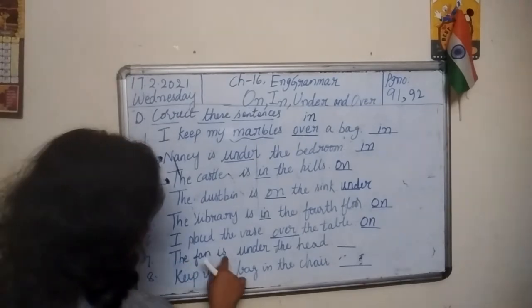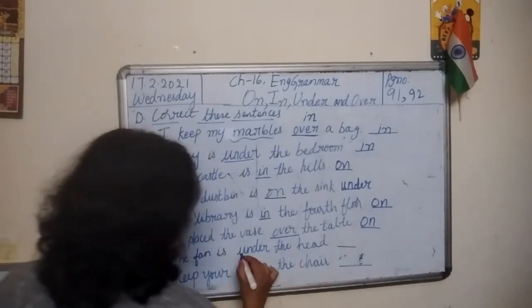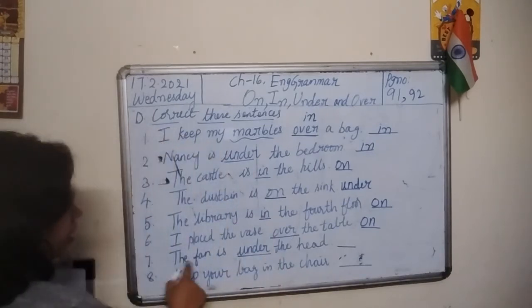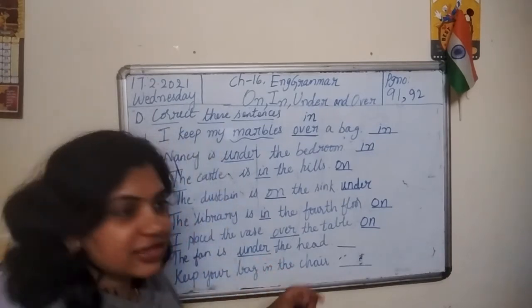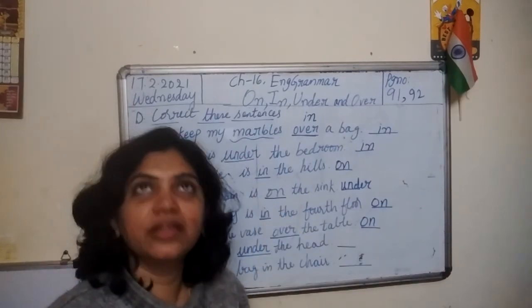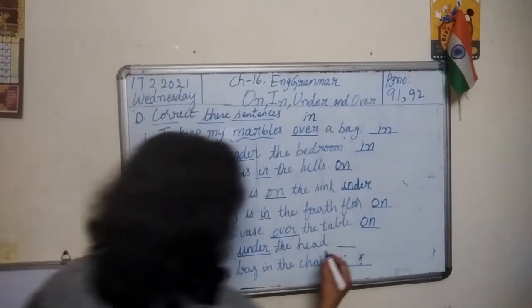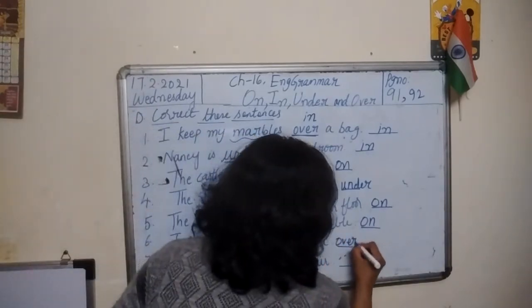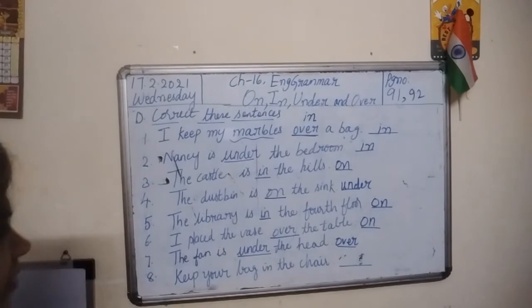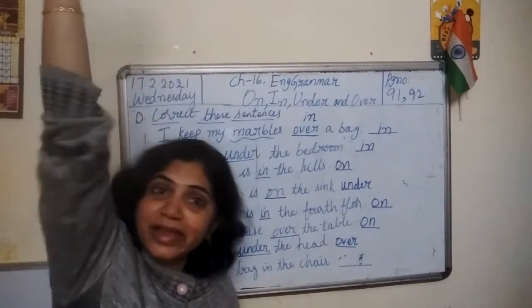7th one. The fan is under the head. The preposition is here, under. Underline it. Then the fan, where is the fan? Look up. It is over the head. Okay, write over, O-V-E-R. It is not even on the head. Don't write on the head. It is over.